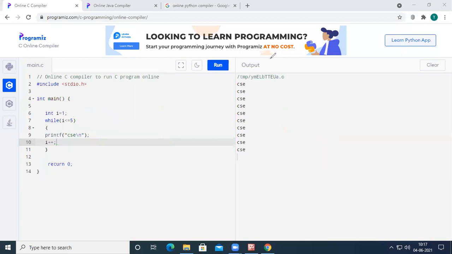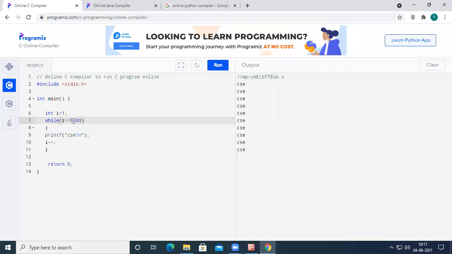And simple, if I want to print the same CSC for 500 times, simply I can change the value I less than or equal to 5 to I less than or equal to 500. If I want to print CSC over the output screen for 5,000 times, I can simply add 0.